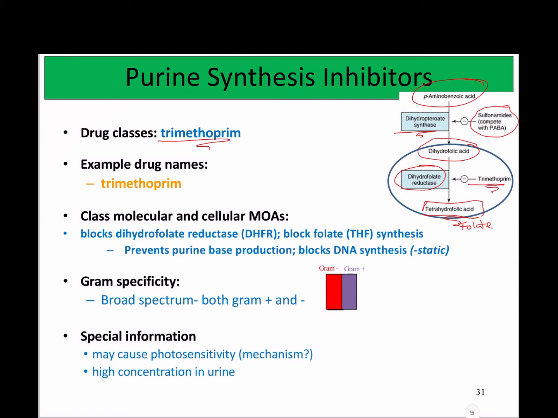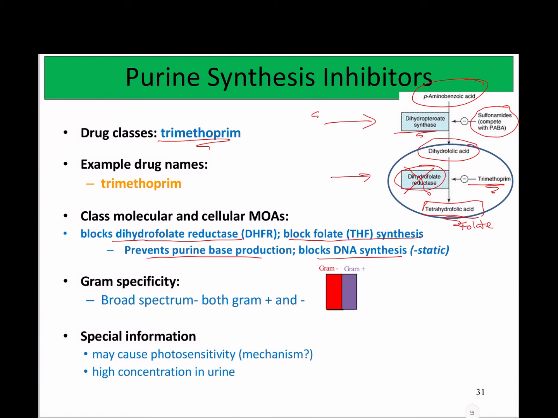Trimethoprim is going to come in here and inhibit that dihydrofolate reductase enzyme. By doing so, it blocks folate synthesis, prevents purine base production, and blocks DNA synthesis. So the end result is the same as the sulfa drugs, but the place where it's acting is different.